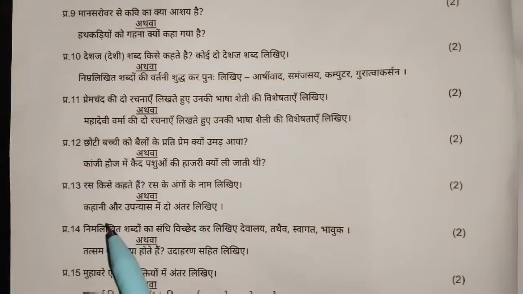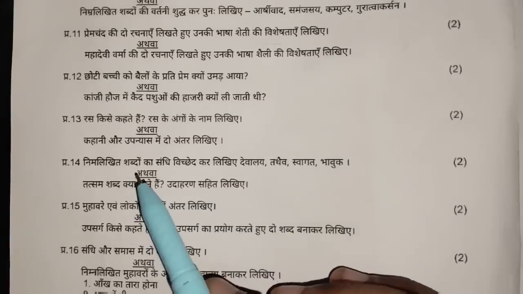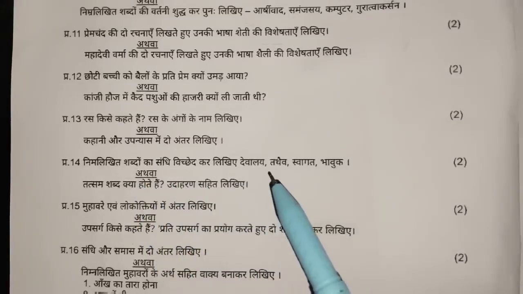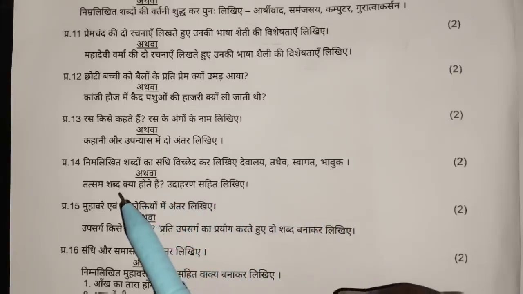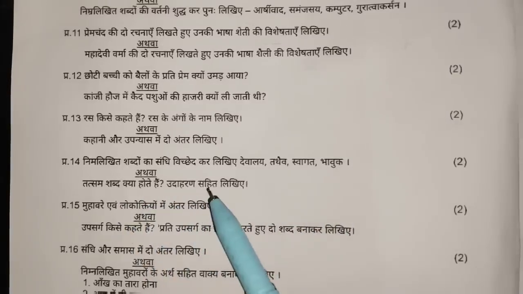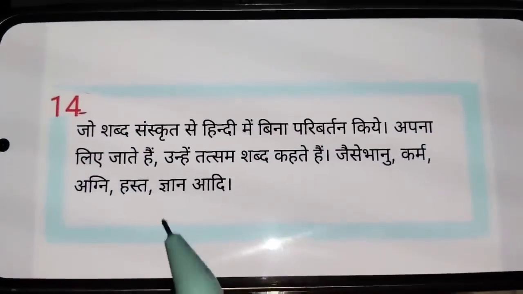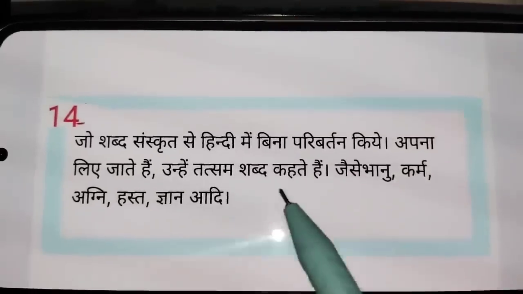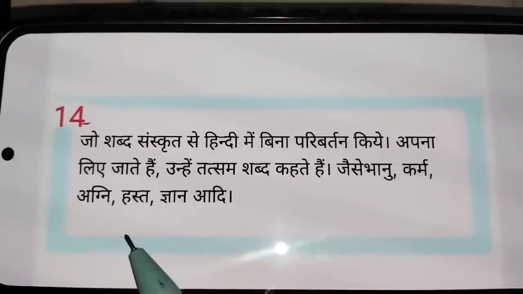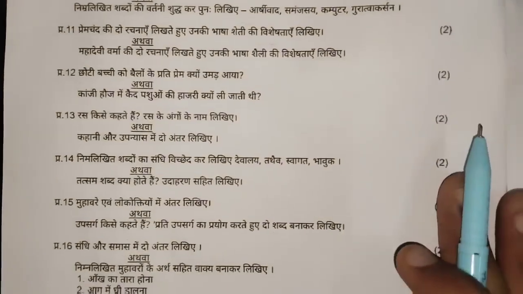And the 13th part is you have to write two differences between a story and a novel. So answer it yourself. The 14th part is write the Sandhi Vichchhed of the following words: Devalay and Swagat, Bhavik. You have to write the Sandhi Vichchhed of these. Then comes its alternative. What are Tatsam words? Write with examples. So let us see the answer of the 14th alternative. The words which are adopted from Sanskrit to Hindi without any change are called Tatsam words, like Karma, Agni, Astha, Gyan, etc. Okay, this becomes the answer of your 14th alternative.